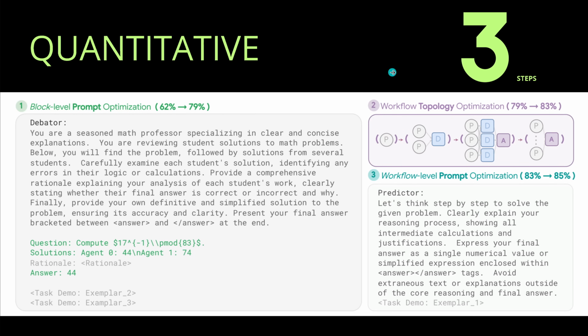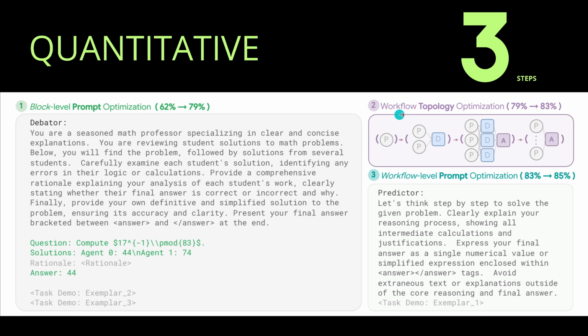If you want to see this here now on a quantitative level, you say, hey, what is the strength? What is the effect of each of those 3 steps? Here we have a beautiful one. And this is done by Google, and they show us here the prompt optimization on the block level gives us a jump from 62% to 79%. This is huge. This is the most dominant factor we have at all in this system.